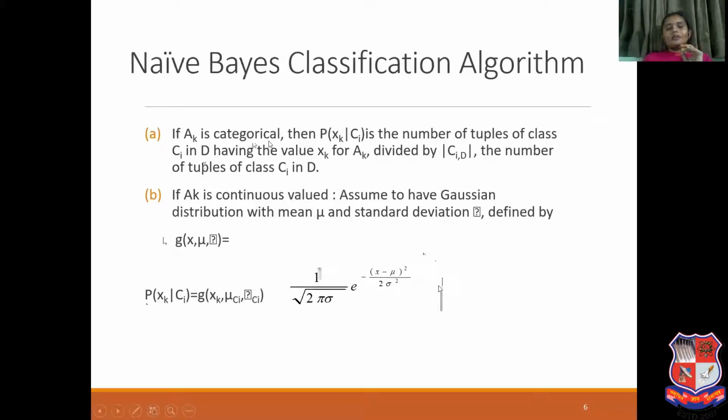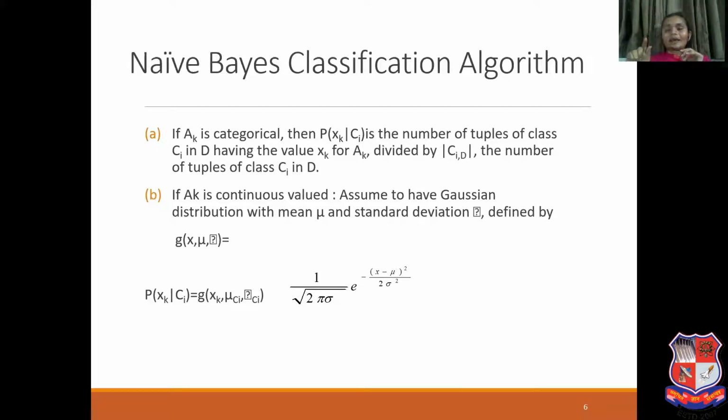If Ak attribute is categorical, then probability of Xk given Ci is the number of tuples of class Ci in D having the value Xk for Ak, divided by |Ci,D|, the number of tuples of class Ci in D. So what do we need to find out? In the data set D, for example, I have 20 tuples.